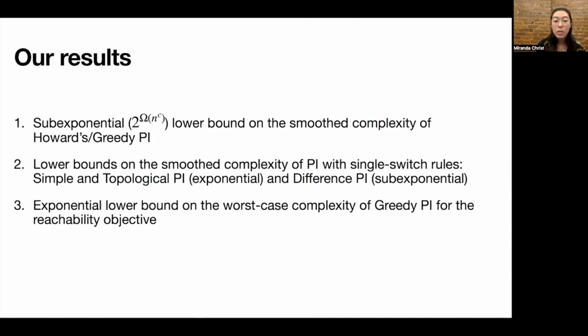So our results are mostly lower bounds on the smooth complexity of different variants of policy iteration. Our main result is a sub-exponential lower bound on the smooth complexity of Howard's or greedy policy iteration. This is one of the main variants used in practice. We also show lower bounds on the smooth complexity of some other policy iteration variants. And finally, we show an exponential lower bound on the worst case complexity of another policy iteration variant.